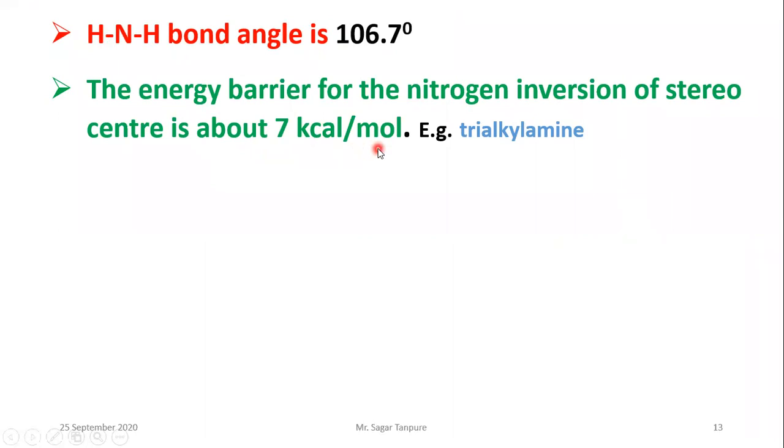Okay, it means the inversion of the nitrogen requires energy to cross the energy barrier, 7 kcal per mole. That is an example of the trialkyl amine. So you take a trimethyl group. So trimethyl amine, to invert the nitrogen, requires energy to cross the energy barrier, 7 kcal per mole.